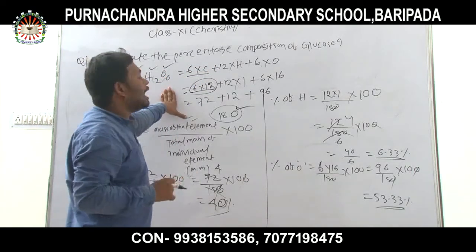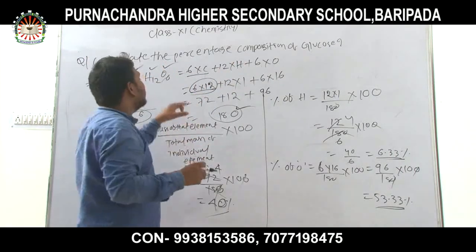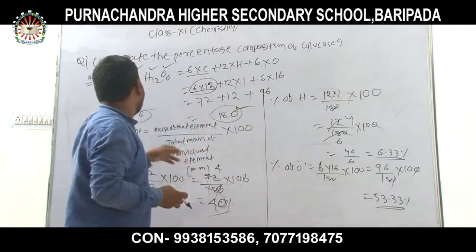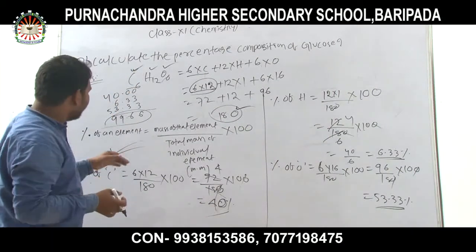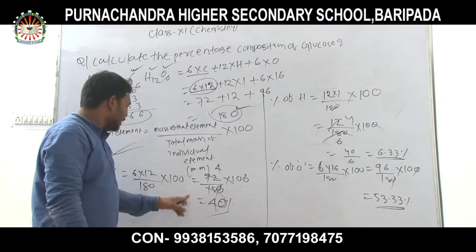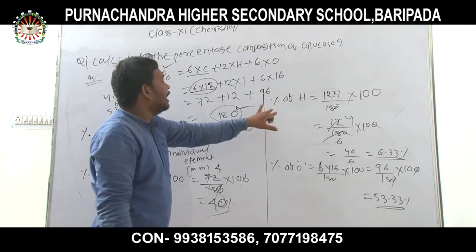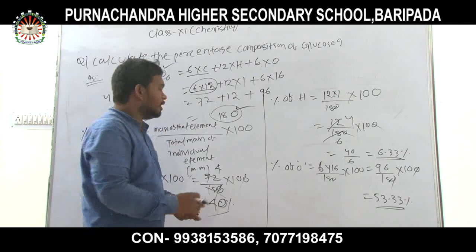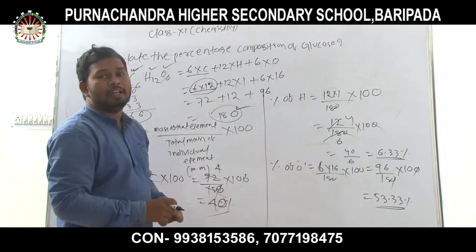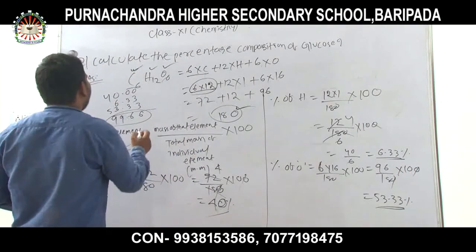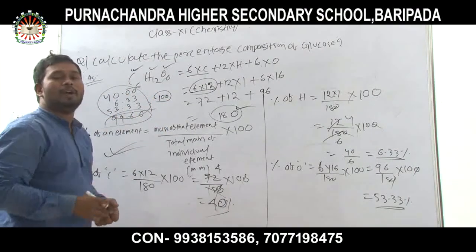Then the second step is to calculate its molecular mass. You already know how to calculate the molecular mass. Glucose has molecular mass 180. Then the percentage of each element can be calculated. First we have taken carbon, an element present in glucose. Carbon's percentage is 40%, and similarly we can calculate hydrogen, which is 6.33%, and for oxygen the percentage composition in glucose is 53.33. So our calculation is right because it does not exceed 100, it is nearly equal to 100.